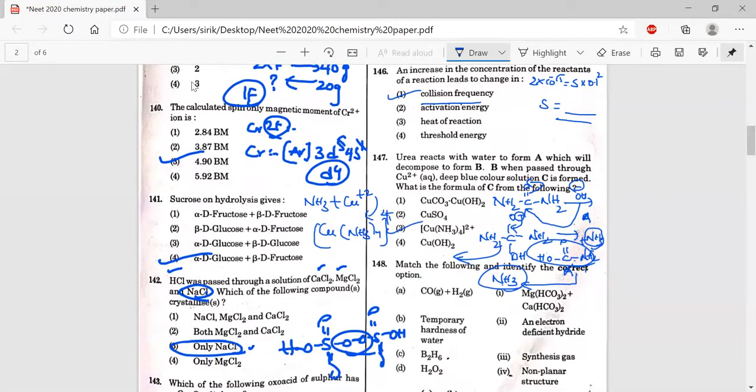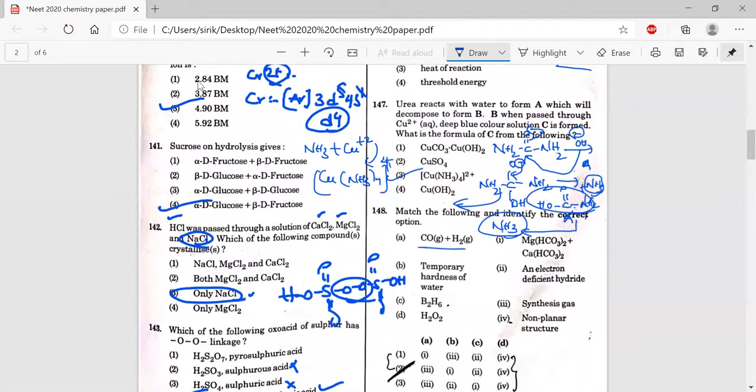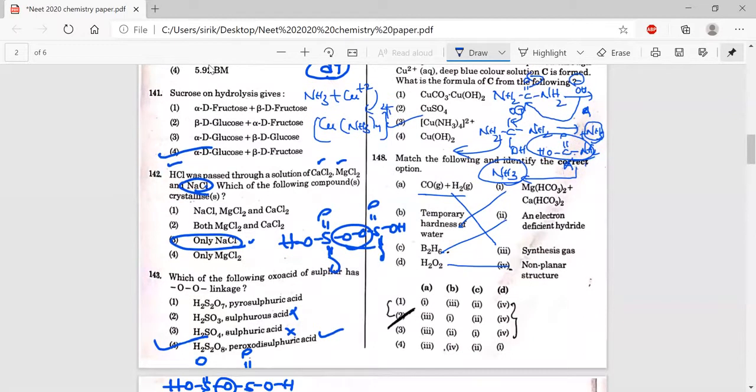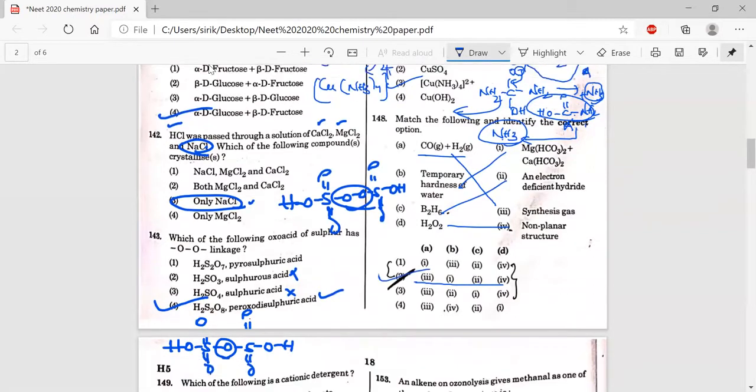And question number 148. CO and H2 is a combination called synthesis gas. Temporary hardness is due to calcium and magnesium bicarbonates. In diborane, boron is electron deficient, so we say it is an electron deficient hydride. H2O2 is non-planar. So first one is 3, and next is 1, 4, 2, and next 4. Option 2 is the correct answer.